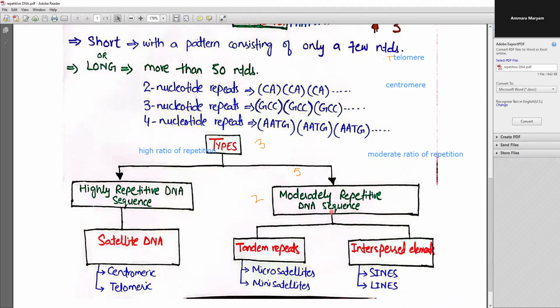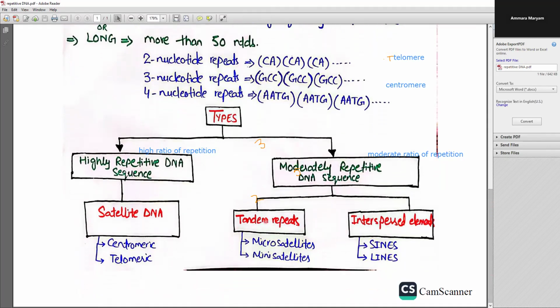And similarly, the moderately repetitive DNA sequences, which have a moderate ratio of repetition of specific stretches of nucleotides, are again classified into two different types. These are the tandem repeats and the interspersed elements. The tandem repeats are basically those repeats that lie very close to one another, in close proximity. These can be further classified into two types. These can be microsatellites, and these can be minisatellites.